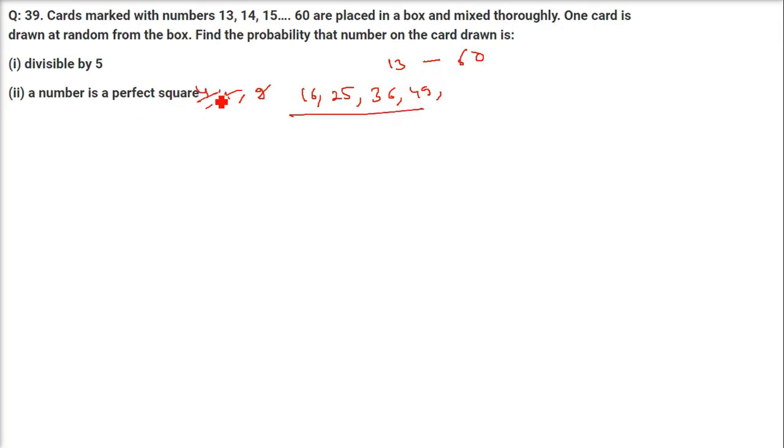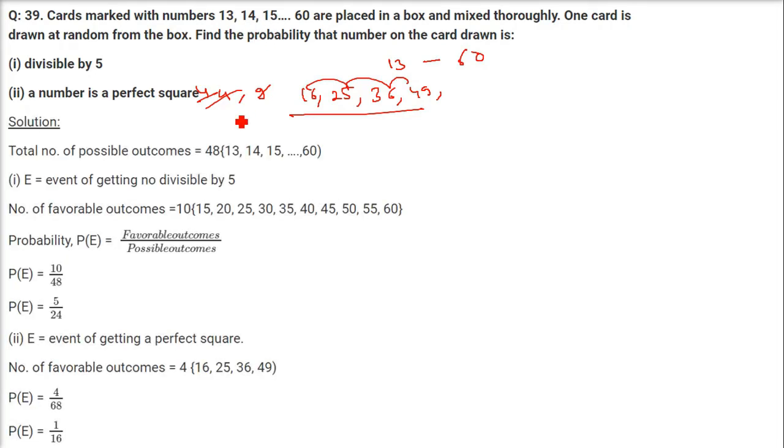So the count of numbers that are perfect squares is 4. 1 2 3 4. How many numbers are there? From 13 to 60, you just subtract 12. So 60 minus 12 is 48. So you have 4 favorable cases and 48 as the total number of cases, which is going to be 1 by 12. Let us come to divisible by 5.